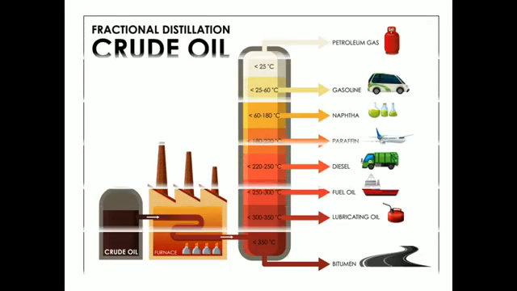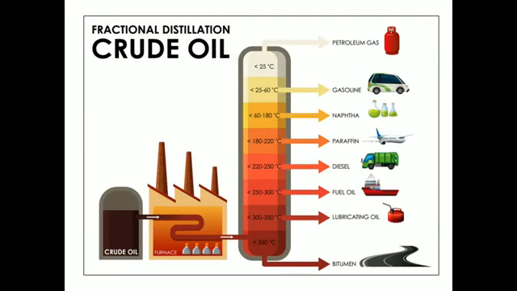Okay, now let us see how this fractional distillation can be done. Before fractional distillation, this is the crude oil as you can see, and this is the furnace. This is the total setup present in the refinery. We have refineries in Panipat in Haryana.